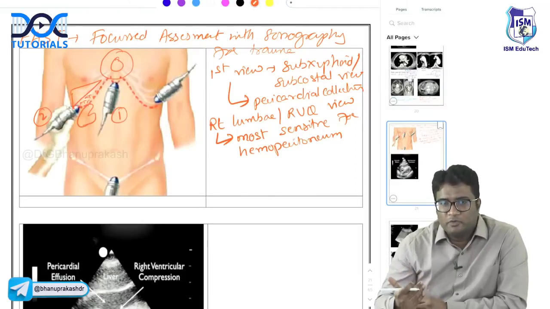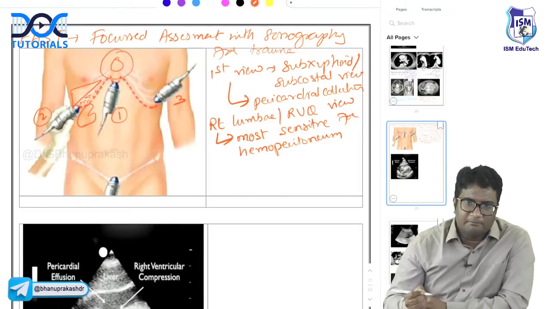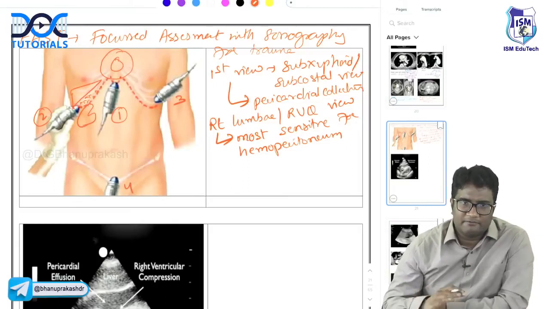The first view that we do is the subxiphoid or the subcostal view. Clear? The other ones, we have the left lumbar as well as the pelvic views. This is FAST.